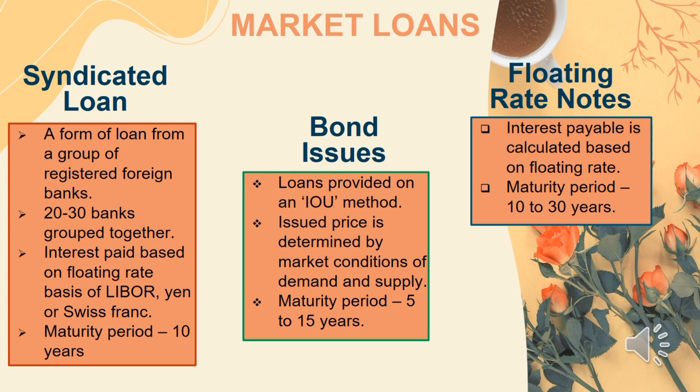The second one is the bond issue. It is a loan provided on an IOU method. The issue price is determined by market conditions of demand and supply. The maturity period of a bond issue is 5 to 15 years. The third one is floating rate notes. The interest payable is calculated based on the floating rate, and the maturity period is 10 to 20 years.